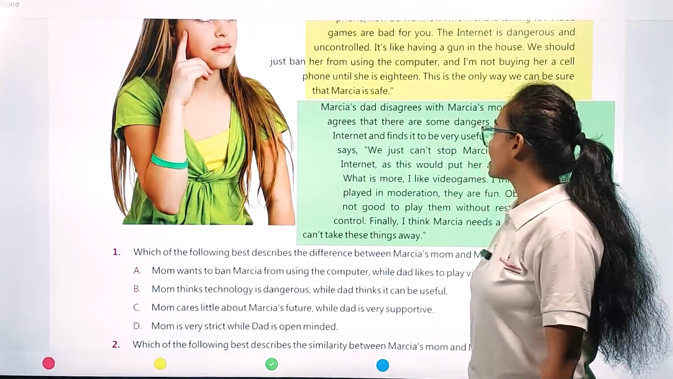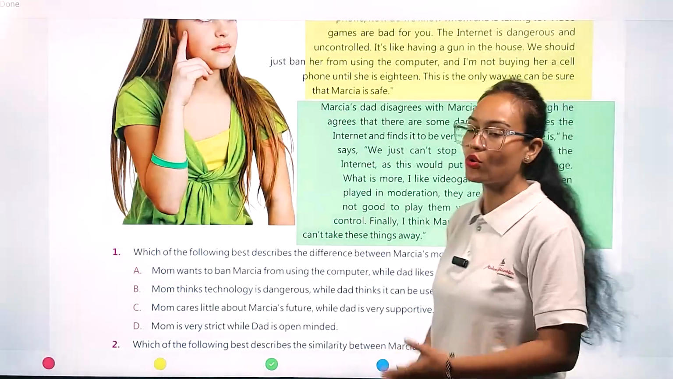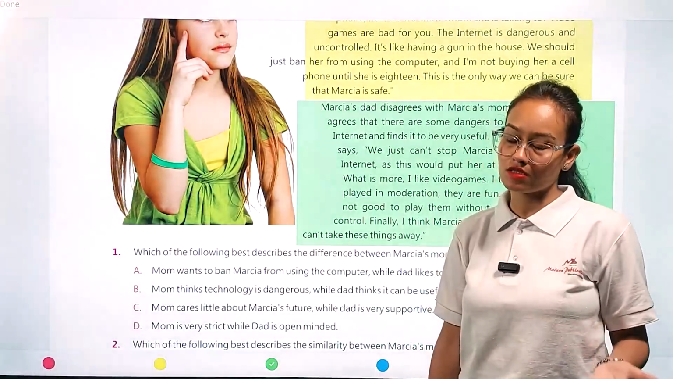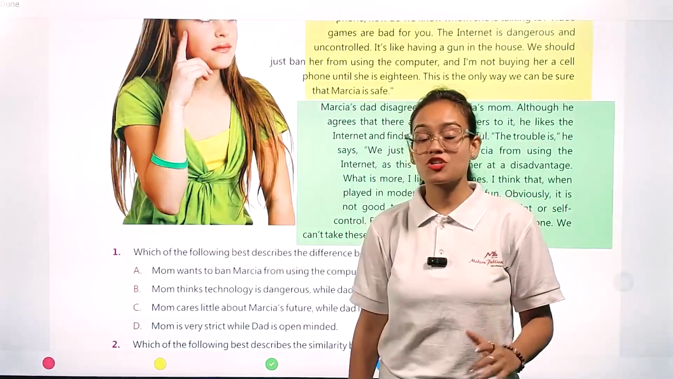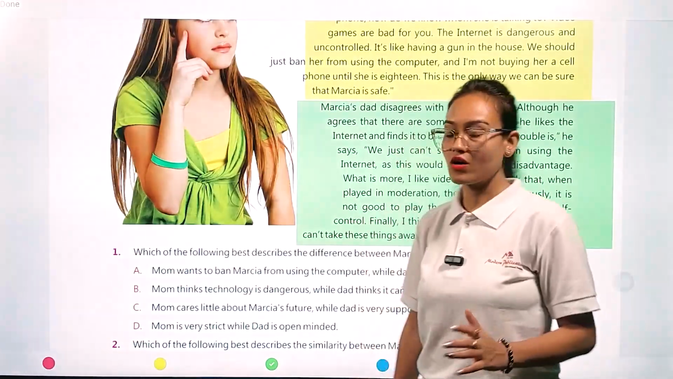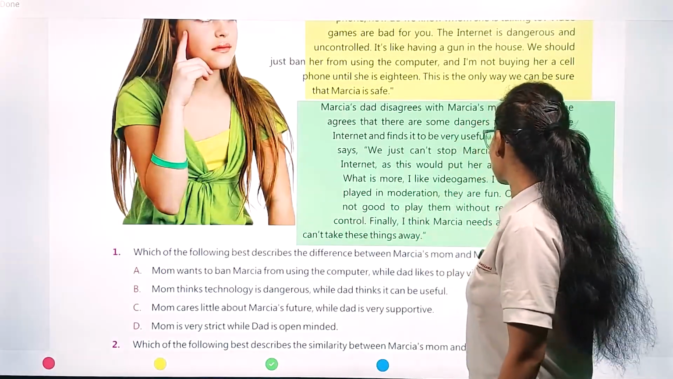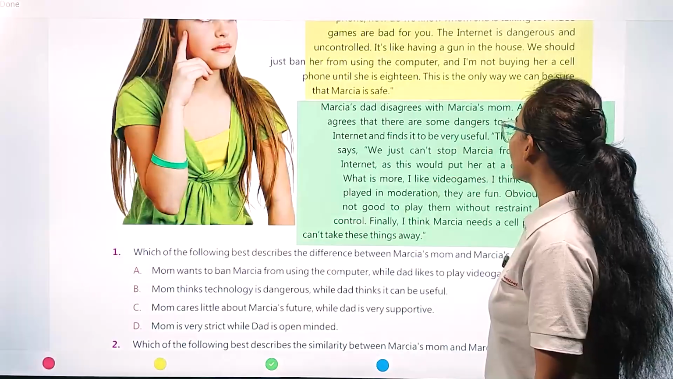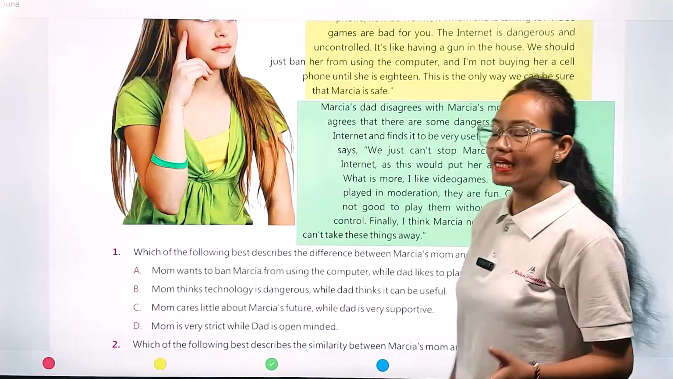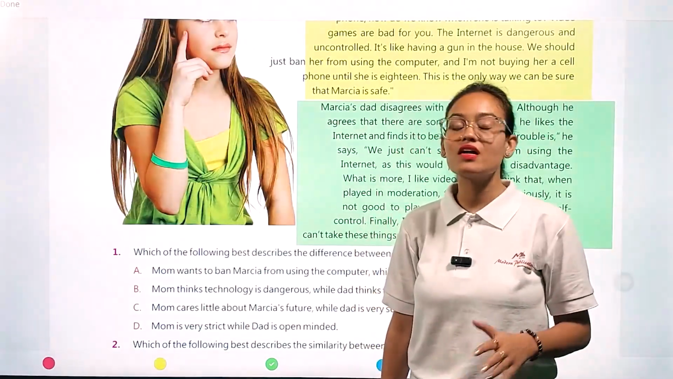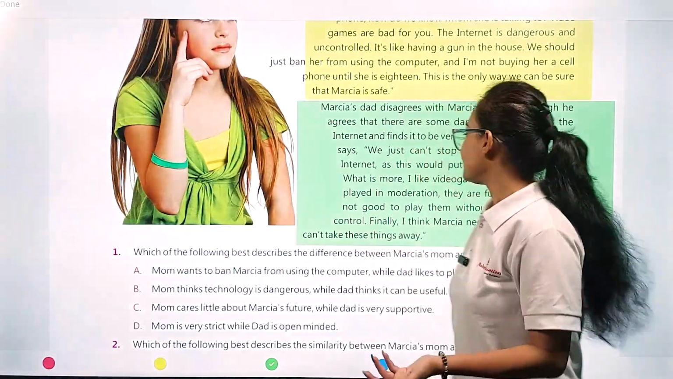Although he agrees that there are some dangers to it, he likes the internet and finds it to be very useful. In the words of Marcia's father, yes, maybe the internet has become dangerous, but it is a very useful thing. The trouble is, he says, we just can't stop Marcia from using the internet as this would put her at a disadvantage. What is more, I like video games. According to Marcia's father, they can't stop Marcia from using a mobile phone or playing video games.